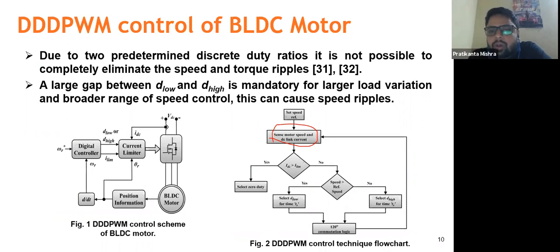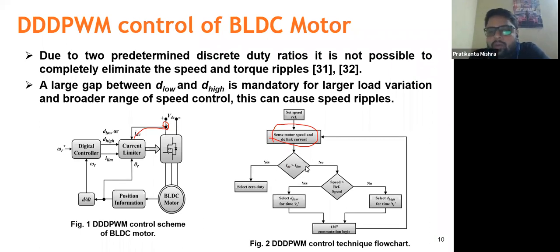If the DC link current that we are sensing is very high compared to our current limit, then we can select a zero duty ratio, or we can skip this particular duty ratio in that particular sampling time.